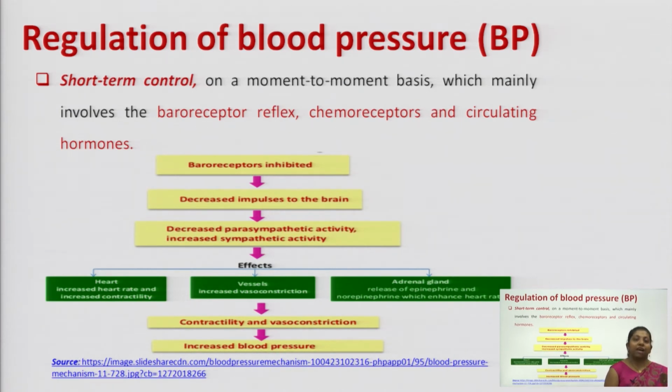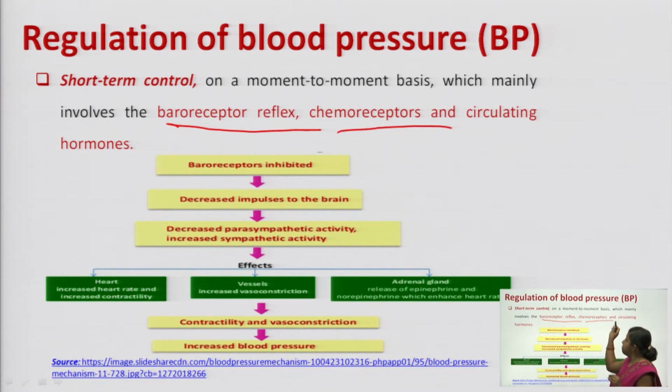So these regulations are of two types. Fine. One is your short-term control, another one is your long-term control. Short-term control means those which show immediate effect, and long-term control is for a long-term activity. So the short-term regulation of our blood pressure is taken care of with the help of the baroreceptor reflex. Baroreceptor means pressure sensitive receptors, those receptors which are sensitive to pressure change. So that is one type of reflex.